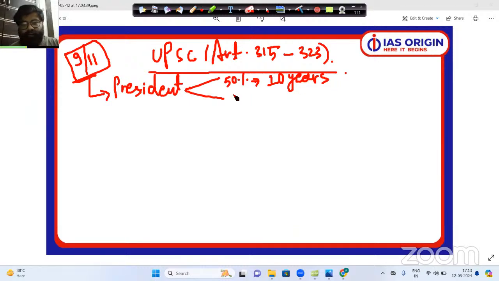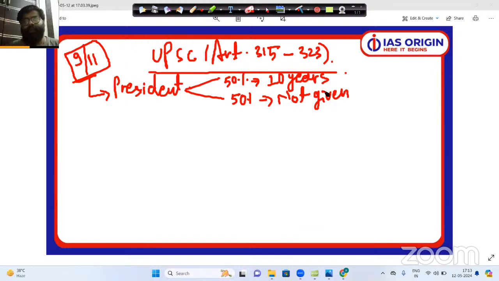But if we go for the rest of the 50% members, those qualifications are actually not given in the Indian constitution. That means if you are not even in the central government or the state government, let's say you are a politician or a journalist or an educationist or a social worker, but somewhere directly or indirectly you are connected to the field of education, even then you can be appointed as a UPSC member or UPSC chairman.